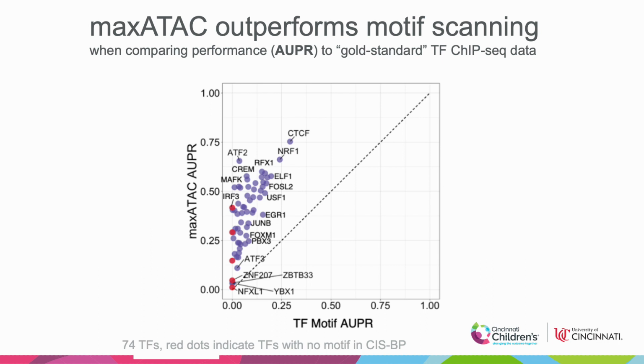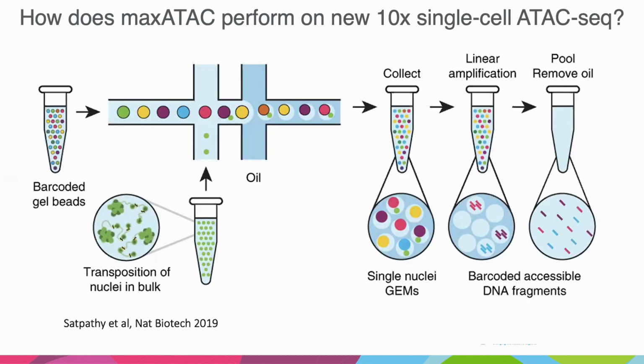For the 74 TFs for which we had at least 2 cell types for training and 1 for independent testing, we compared our performance to the standard approach of motif scanning. For all TFs considered, maxATAC outperformed motif scanning. Additionally, maxATAC made predictions for 5 TFs for which there are no known motifs. With the increasing popularity of single-cell ATAC-seq datasets, we also wanted to test our performance against motif scanning in single-cell ATAC-seq pseudobulk populations.